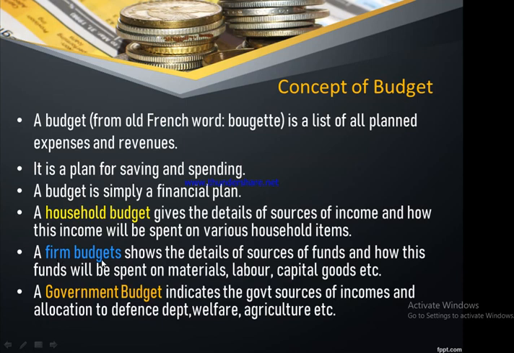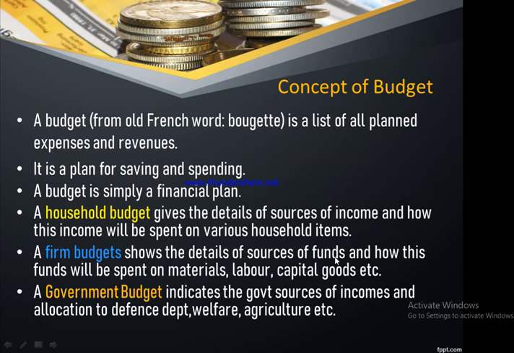Whereas if you look from the point of view of a firm's budget, the firm budget shows the details of sources of funds and how these funds are going to be spent on material, labor and capital goods. So normally a firm's budget will speak about the amount of cash sales the firm is going to generate, how much it is going to get on account of collection from credit sales, whether there are any capital assets which the firm is going to sell in a particular period from which money is going to be raised, or whether the company is planning to raise some funding by issuing either shares or debentures.